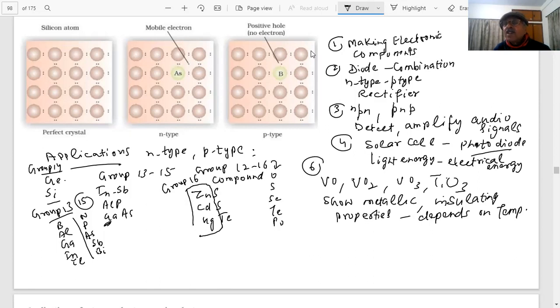They may ask you only to give the example, or in a choice they give four choices: the compound which shows metallic as well as insulating property depending on the temperature. Then how do I answer that question? So these examples are very important in electrical and magnetic properties, which I am going to talk about.